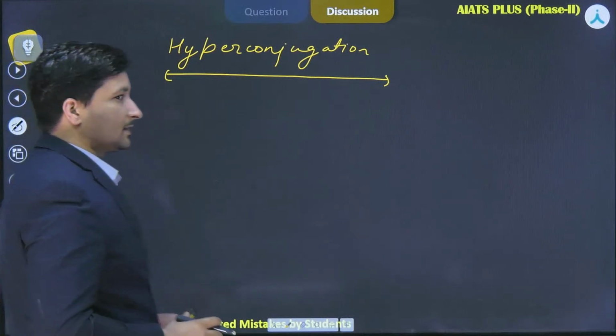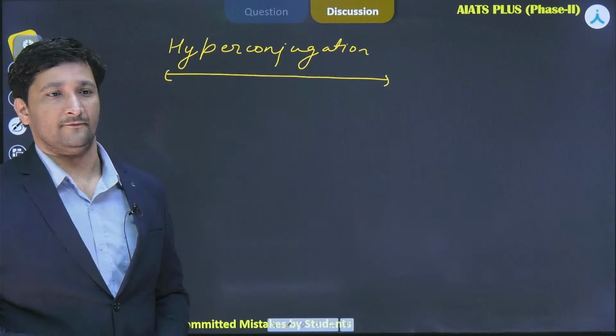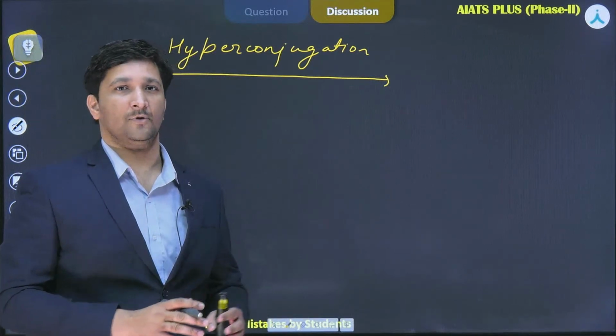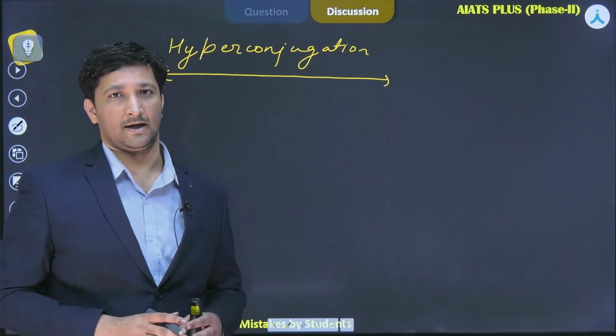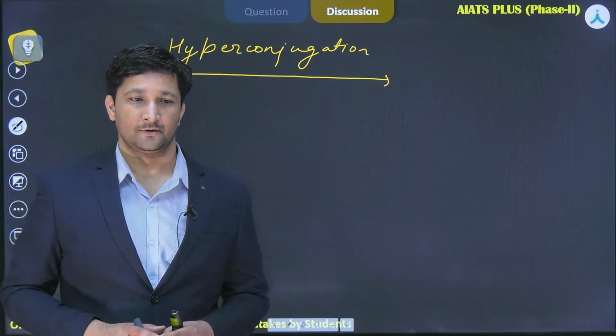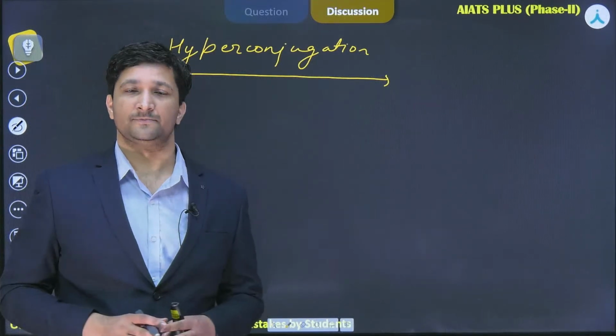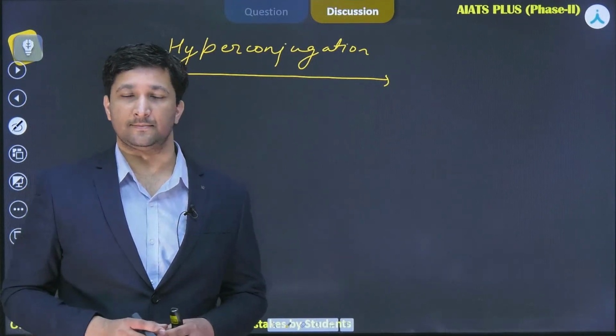First of all, hyperconjugation is basically a stabilizing effect. It basically stabilizes molecules, generally carbocations, free radicals, and alkenes. So those types of species are stabilized by it.